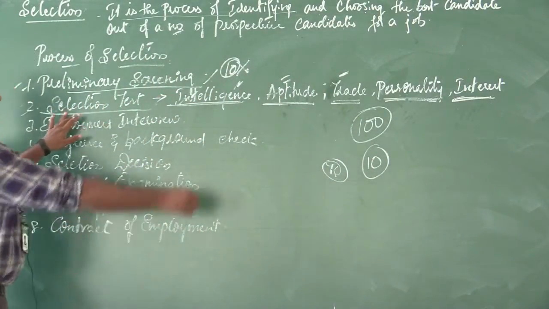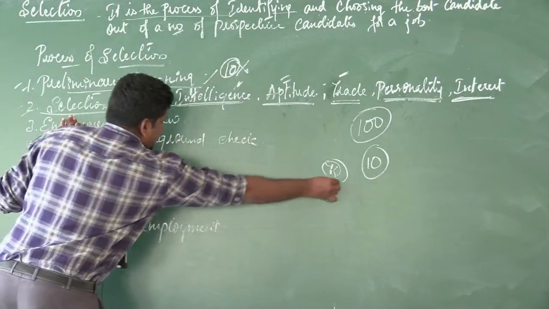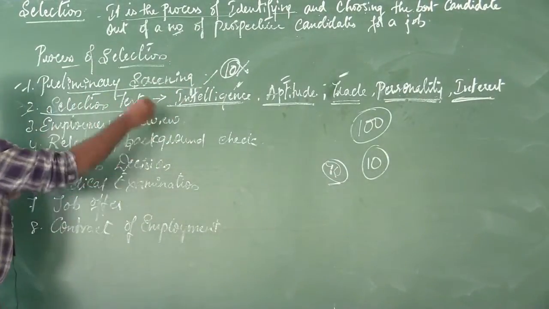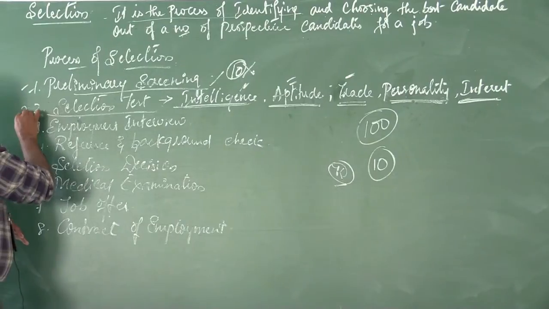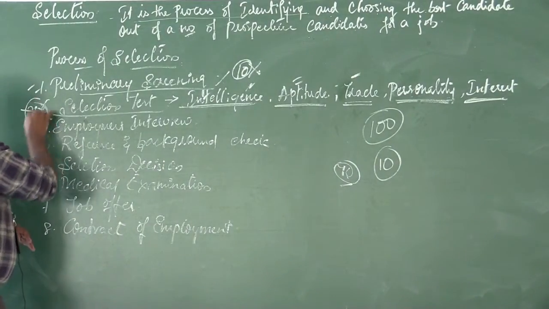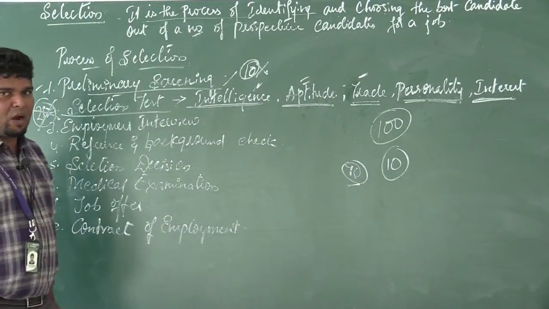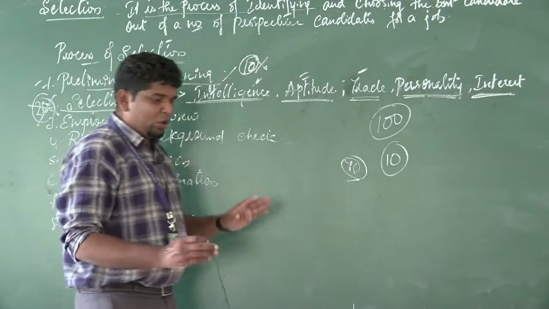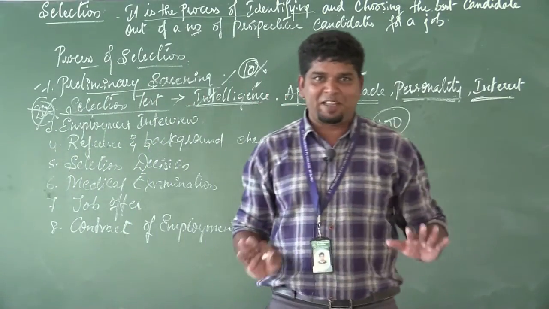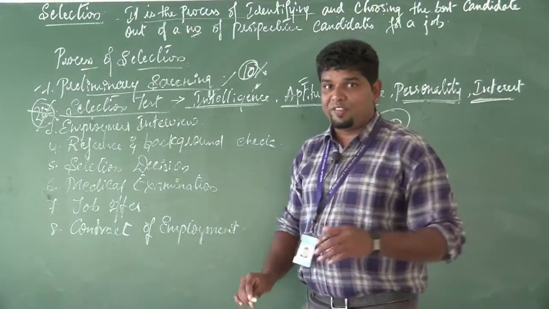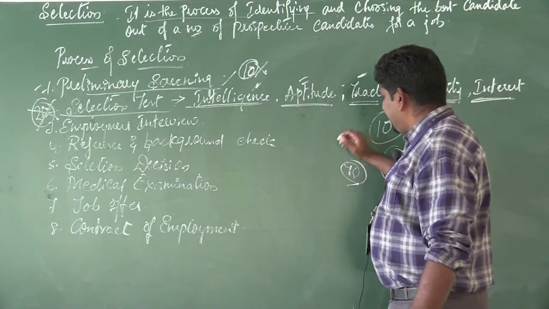Now, suppose I called 90 members. Out of these, 20 members are out in this test. So totally only 70 members have passed. I am giving an example, so we are going with the example. Now call for that 70.